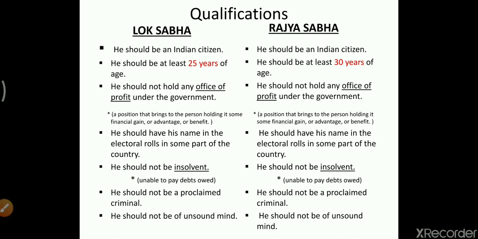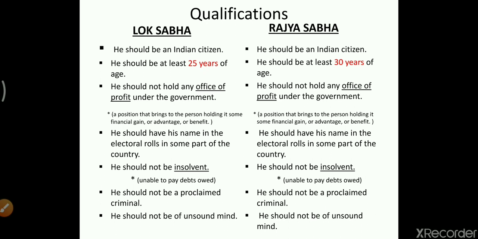If you want to be a member of the Lok Sabha, your minimum age should be 25 years, whereas Rajya Sabha requires 30 years of age. I repeat, minimum age requirement for Lok Sabha is 25 and for Rajya Sabha it is 30 years.